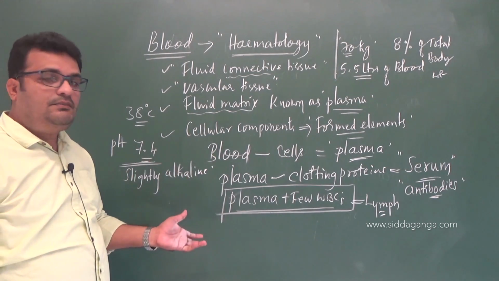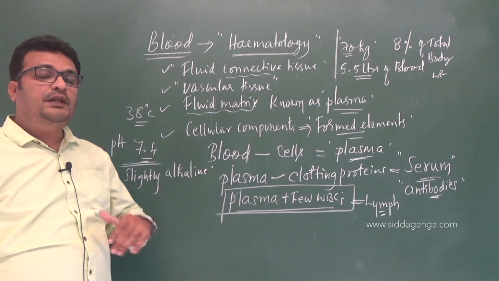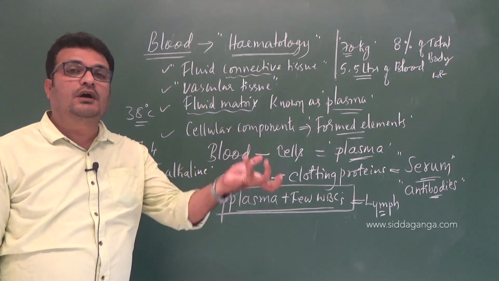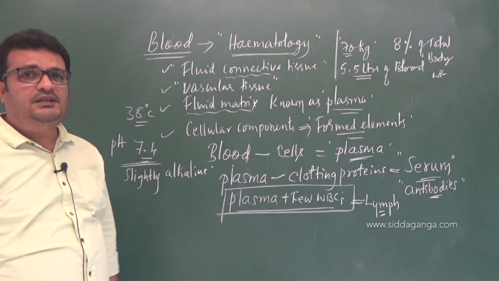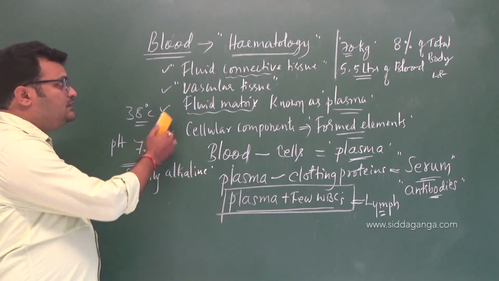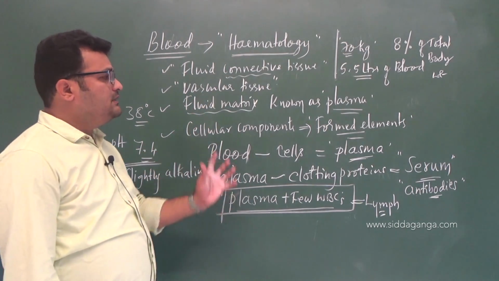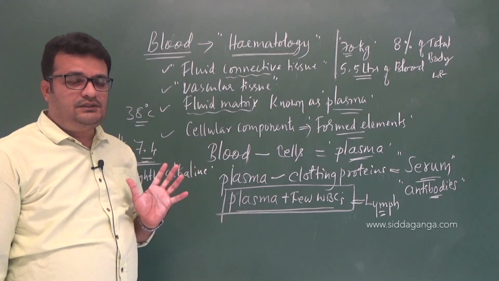In case of deoxygenated blood, when the oxygen is less, it consists of more carbonic acid, so obviously the pH is less, right? So this is how you need to remember the blood basics. These are the things, right?